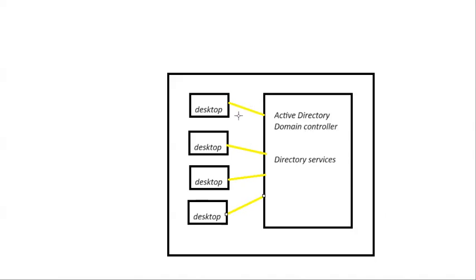Since every desktop is connected to this Active Directory, can we check each and every time a new user joins?